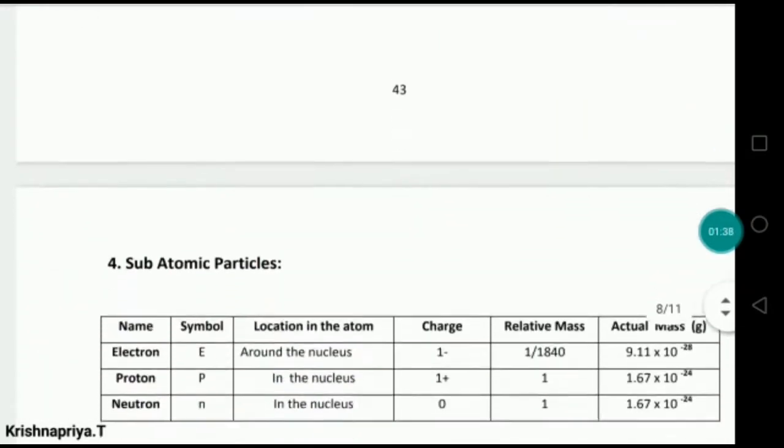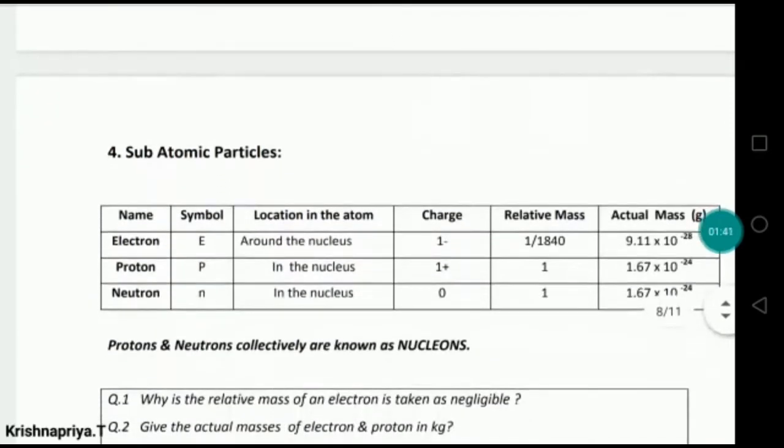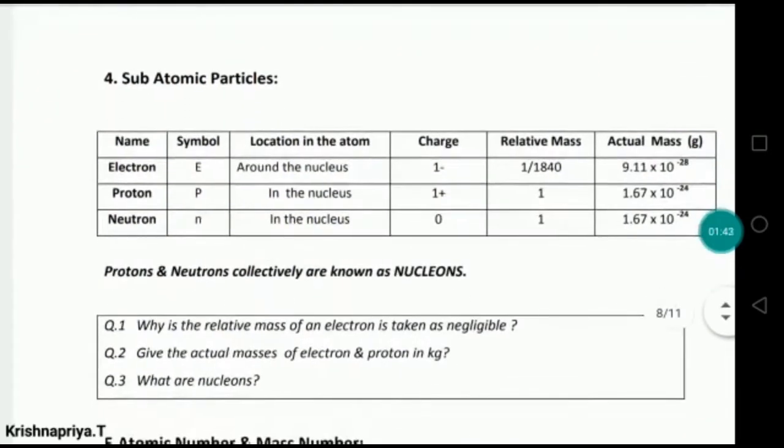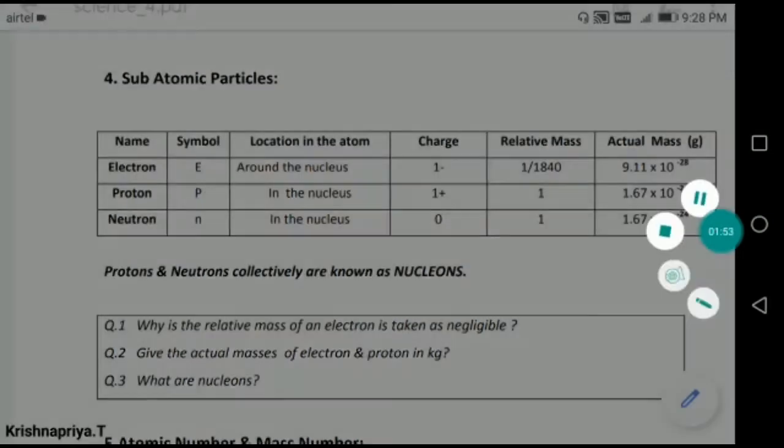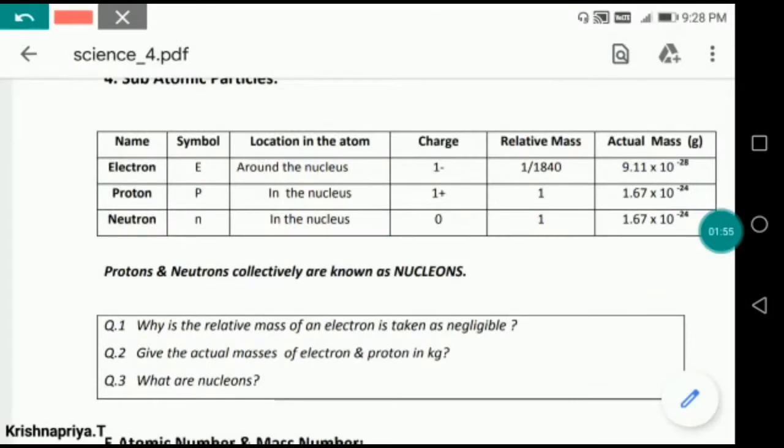Now come to the next topic. After the discovery of these subatomic particles, it was found that three subatomic particles are there: electron, proton and neutron, and they were assigned particular symbols. For the electron it is capital E, for the proton capital P, and for the neutron a small n. The electron is present around the nucleus, the proton is present in the nucleus, and the neutron is also present in the nucleus.